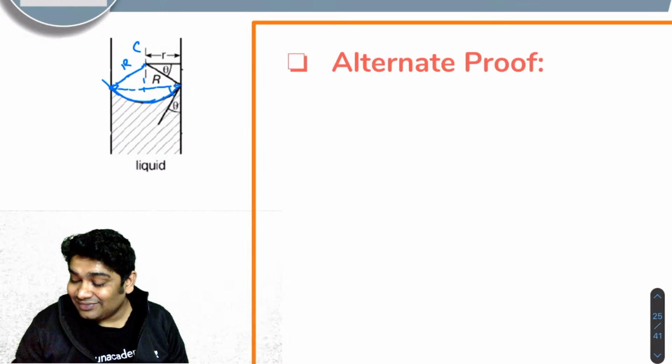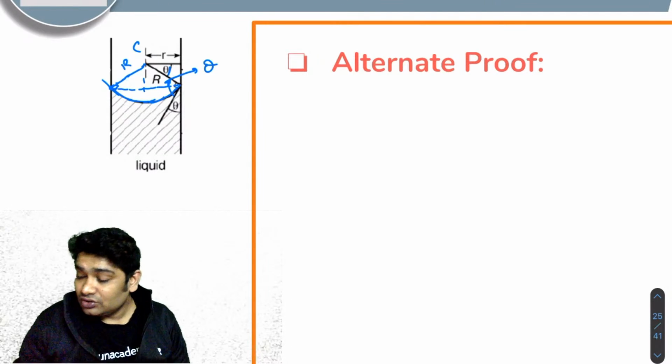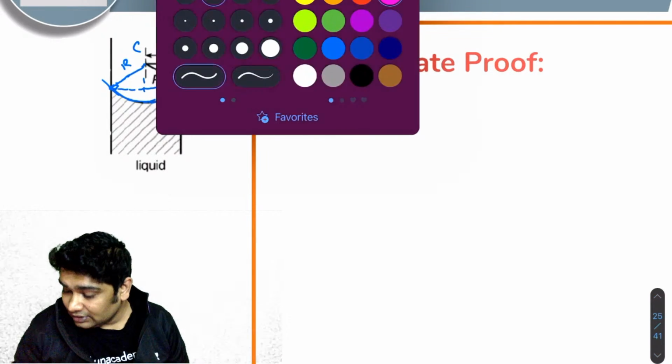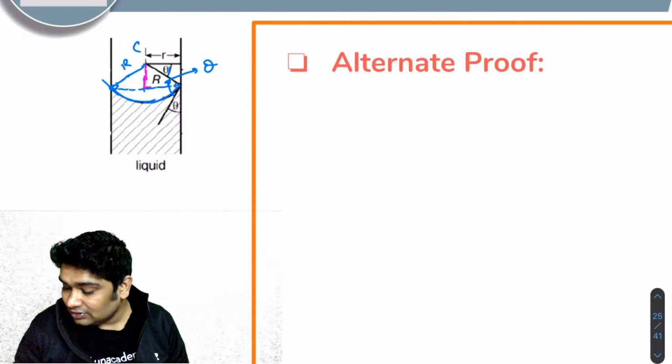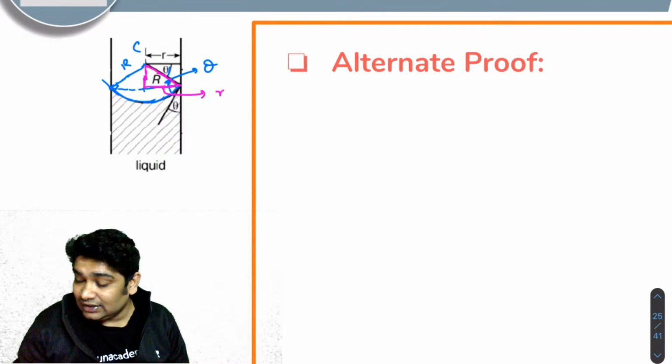And you will also realize that this entire angle will also become theta. So if you look at this triangle, you realize this base is small r, this hypotenuse is capital R, and this angle is theta.